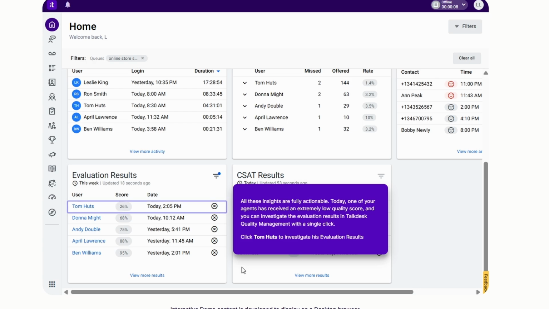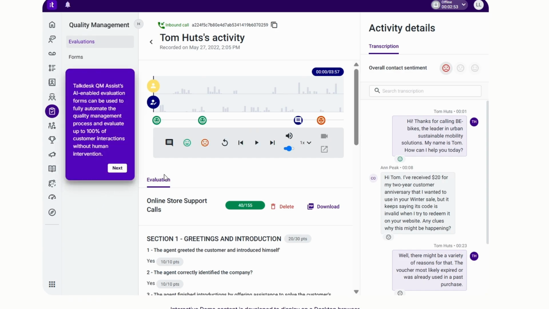Now all of these insights, like the evaluation, like you can see right now, the user is called Tom Huts, right? The date is around that much and the score is around 26% here, right? If you want to see what it will look like, just tap on this guy here. Now you can see this is what it will look like, right? This is his activity. Now think of this as one of our employees here, right?